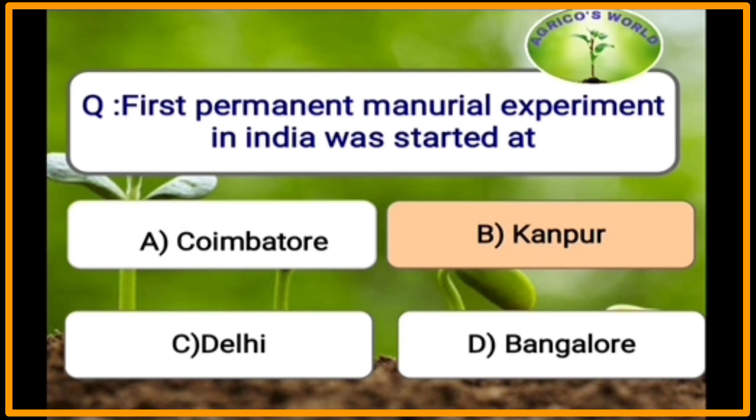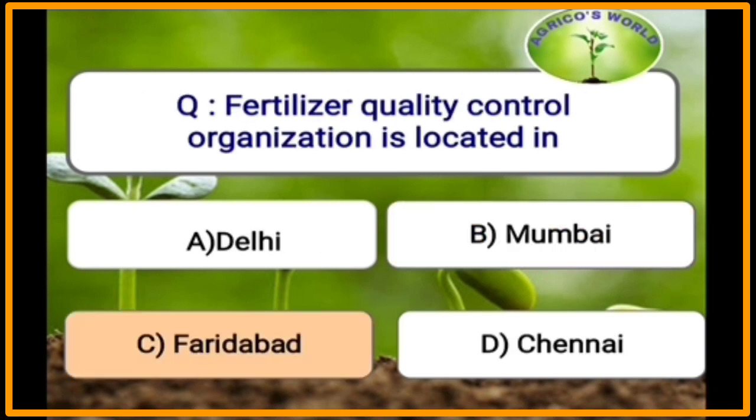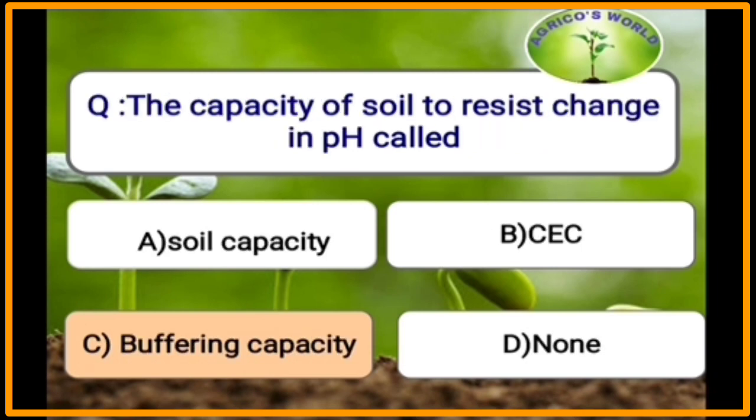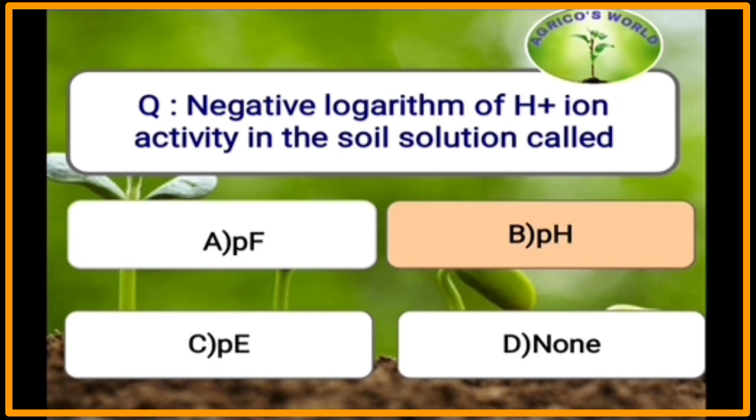First permanent manurial experiment in India was started at Kanpur. Fertilizer Quality Control Organization is located in Faridabad. The capacity of the soil to resist the change in pH is called as buffering capacity. Negative logarithm of hydrogen ion concentration is called as pH.